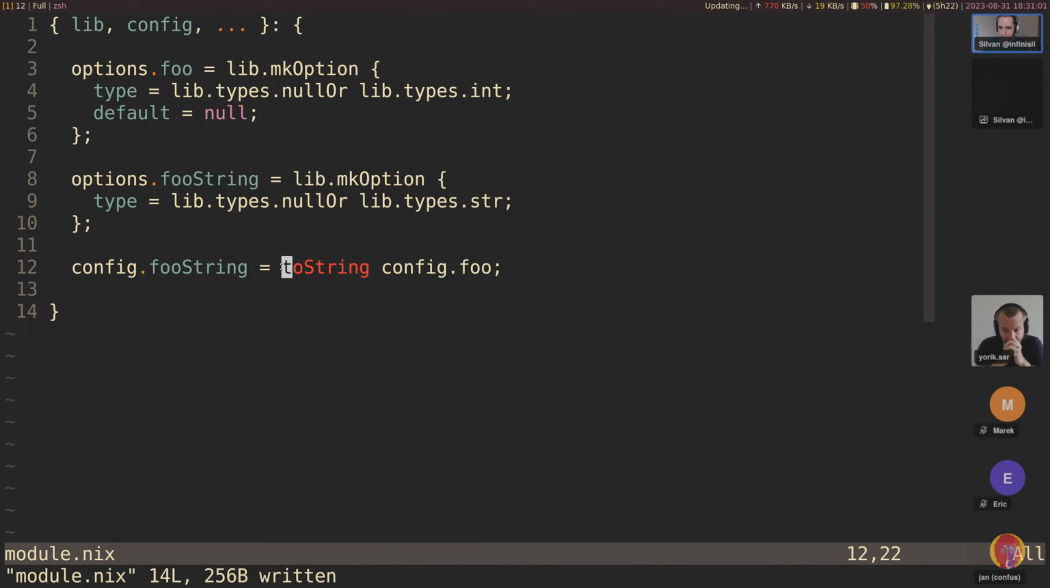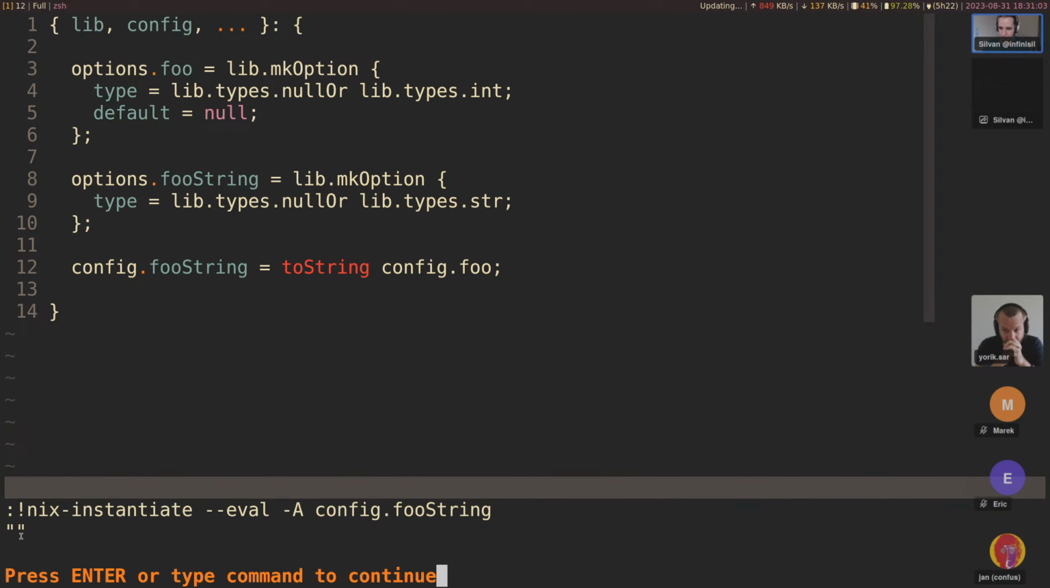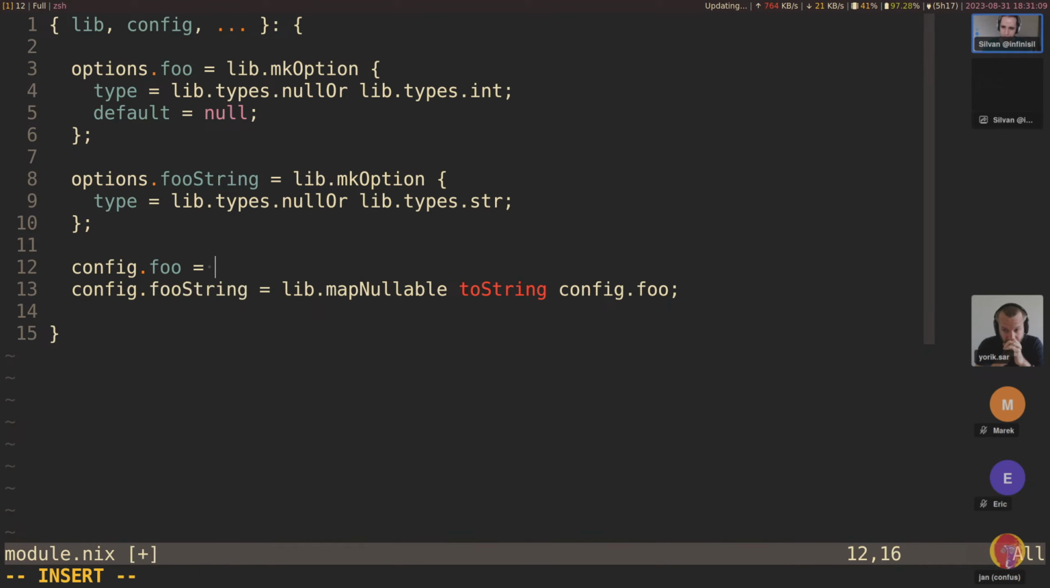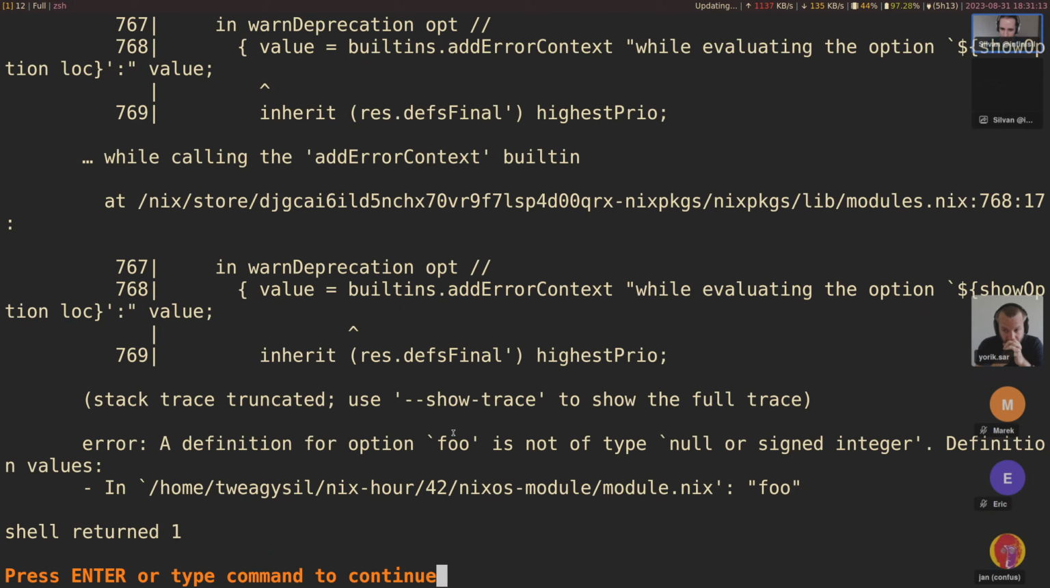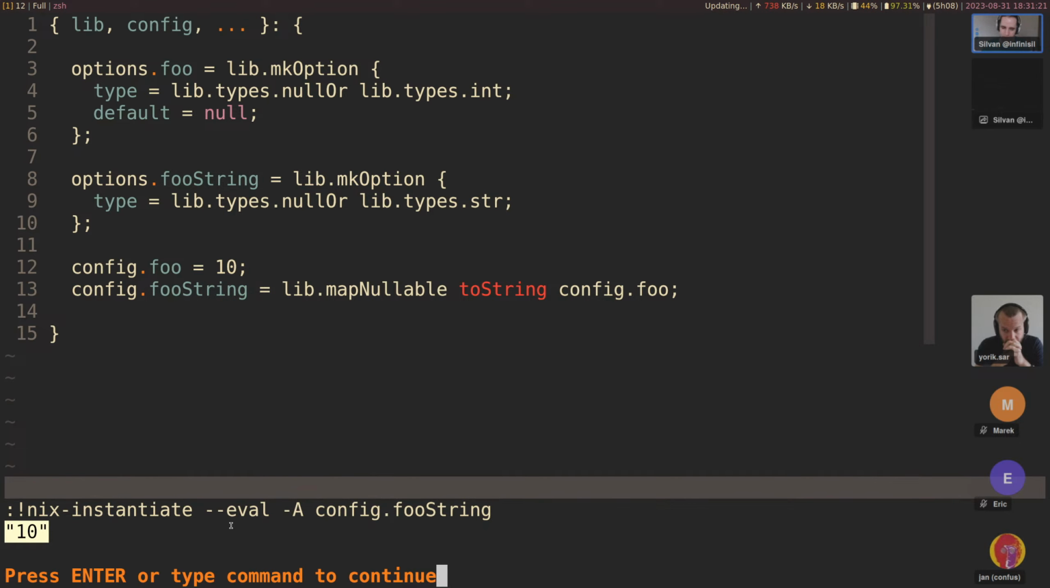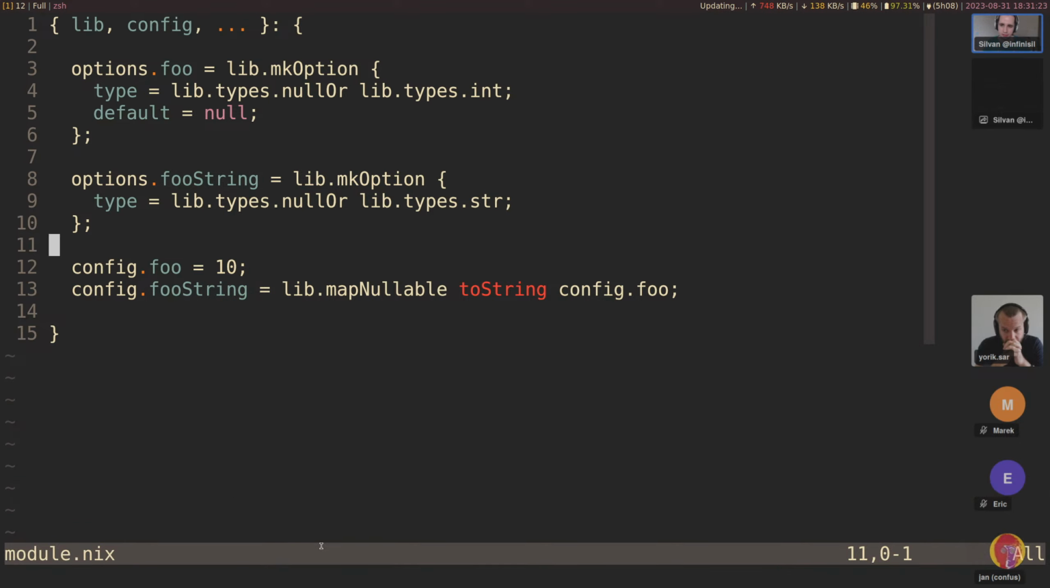Let's also remove this just to show that, yeah, this would give an empty string. All right, but let's also say config.foo equals foo. And now we get, oh, right, this should be an integer, 10. Okay, we get the stringified version of that. Okay, another argument, how should we introduce that?